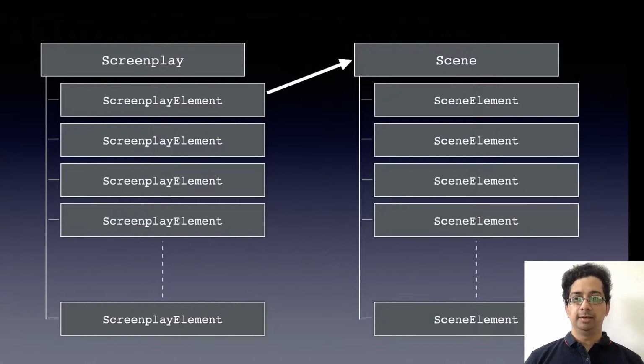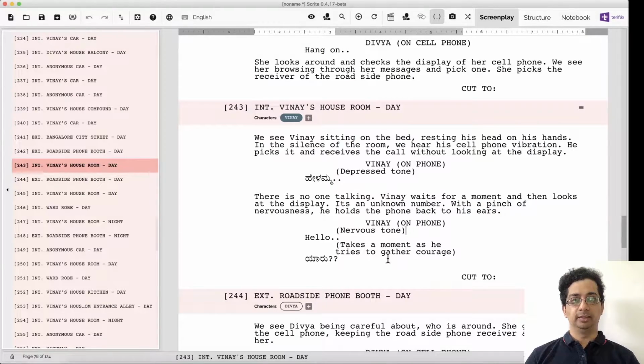So a screenplay is really a list model of screenplay elements. Each screenplay element holds a pointer to a scene, which is a list model of scene elements. And each scene element represents a paragraph. It has a type and the paragraph text. Let's see how we have captured this in the source code.